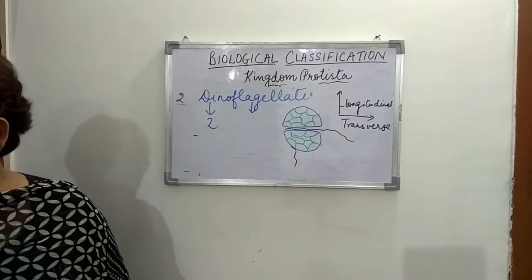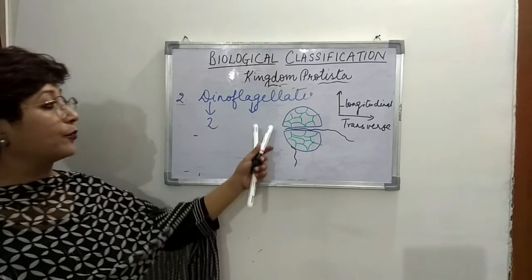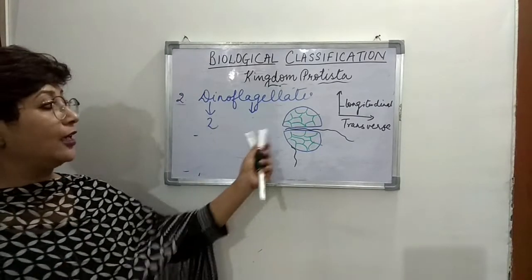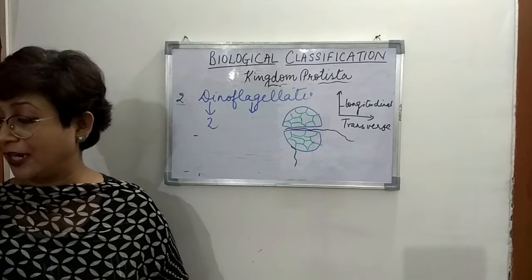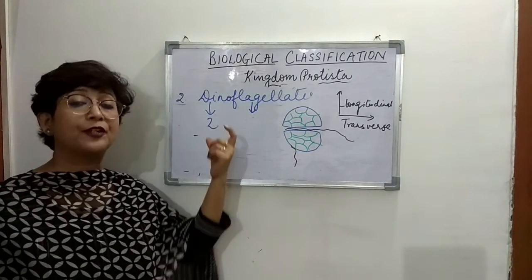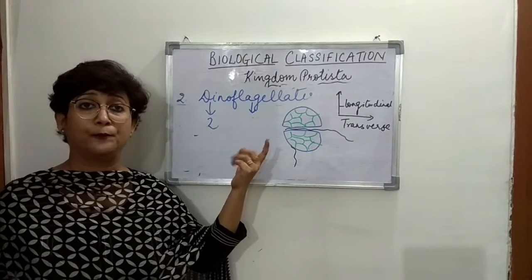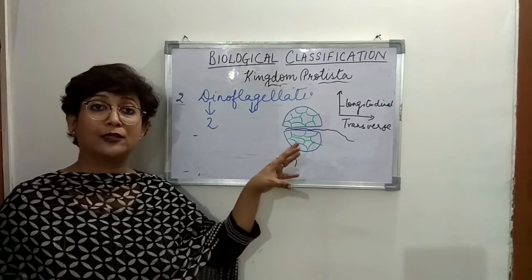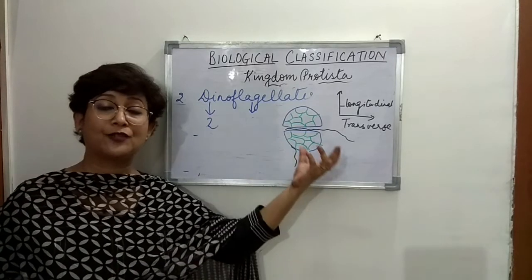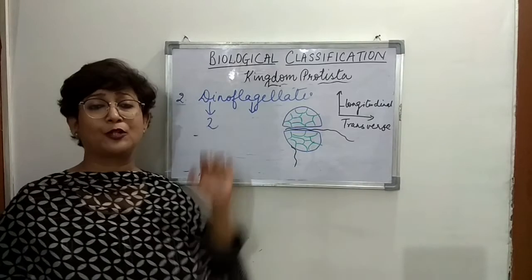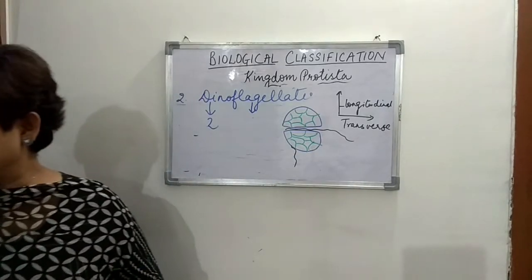From the furrow, or we can say the crevice of the cell plates, the transverse flagella arises. You can see the picture that I've put. You can see the different types of dinoflagellates, and how the longitudinal and the transverse flagella arise in different ways in different types of dinoflagellates, right?